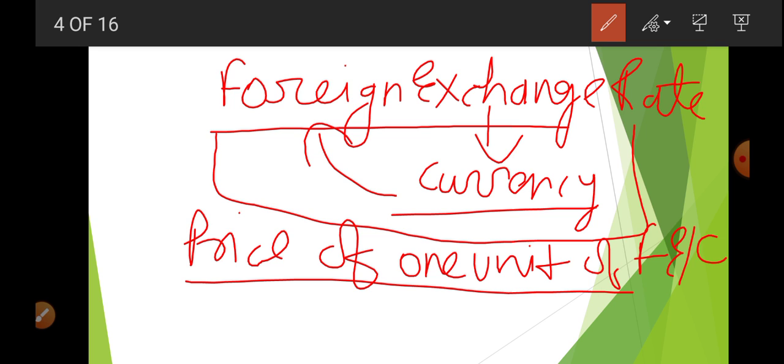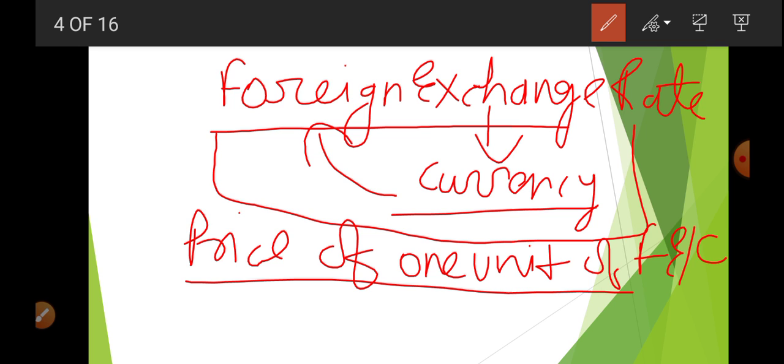Suppose we are Indian, so Indians are going to have rupees. If you want to purchase a good from America, they are not going to accept rupee. Why? Because it is just a piece of paper and it is not legal tender money there.